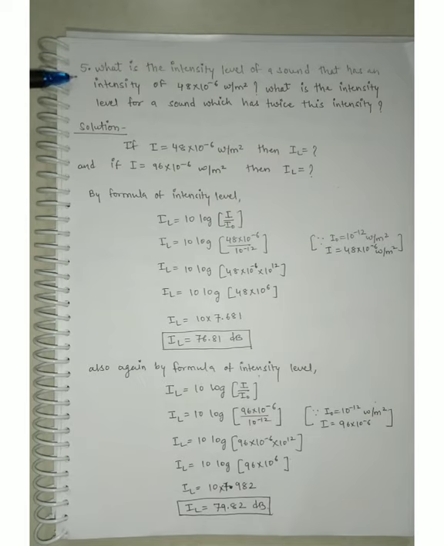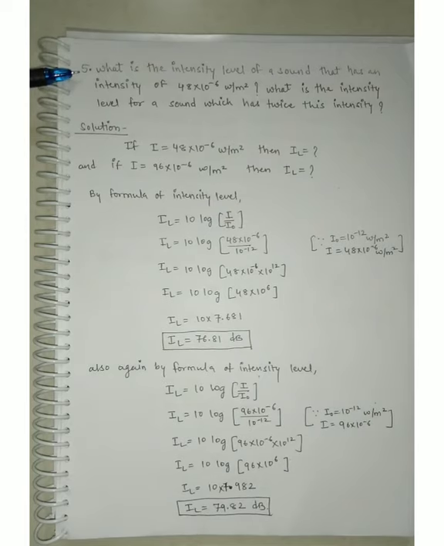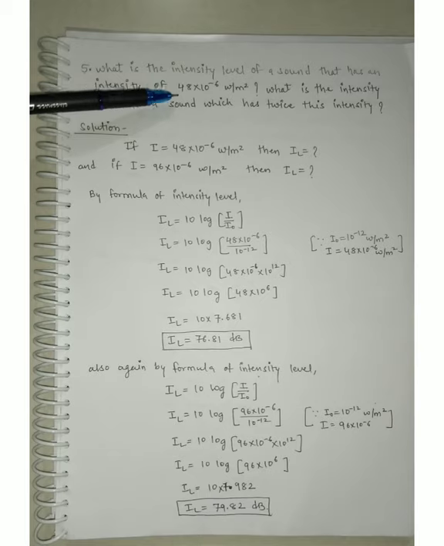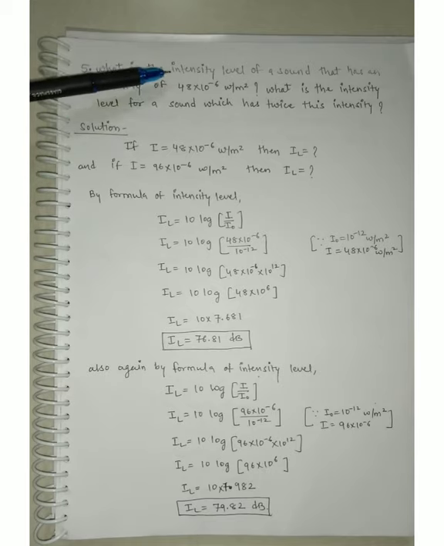Guys, now this is question number 5. What is the intensity level of sound that has an intensity of 48 into 10 raised to minus 6 watt per meter square? And what is the intensity level for a sound which has twice this intensity? It means we have to find out the intensity level for this intensity, and again for twice this intensity. Means 48 into 10 raised to minus 6 into 2, so we will get 96 into 10 raised to minus 6 watt per meter square. It means we have to find the intensity level for two different intensities.